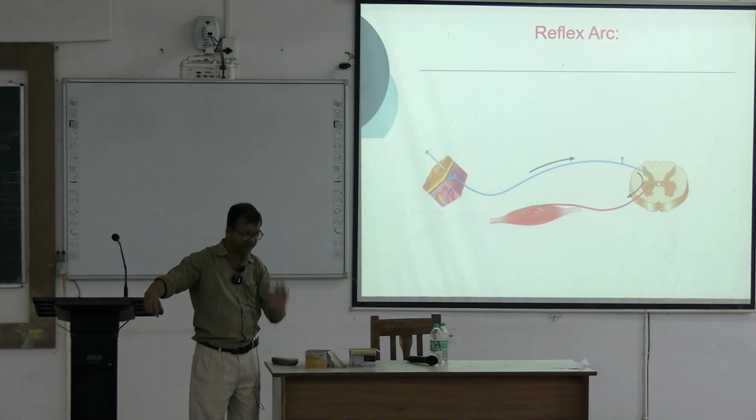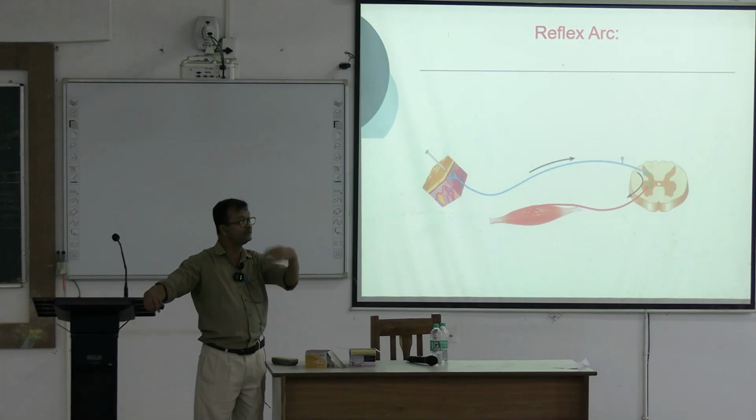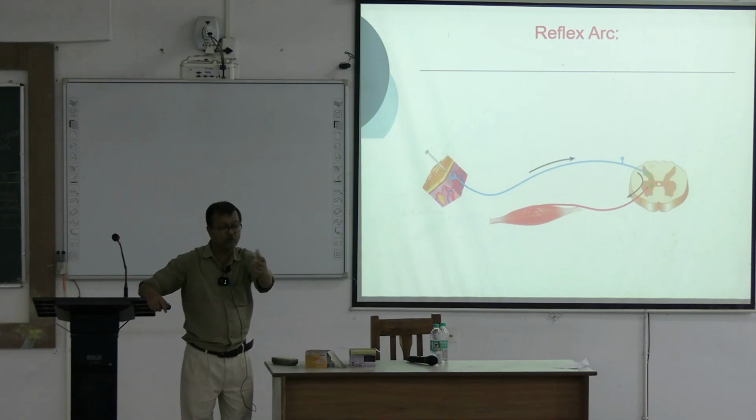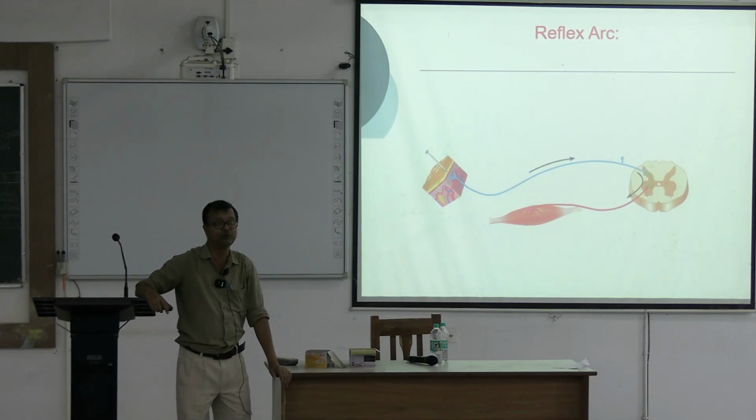Actual muscles, bulk muscles, right? Bulk of the muscle is known as extrafusal. Extrafusal muscle is supplied by which efferent? Which motor? I just told you, alpha motor neuron.